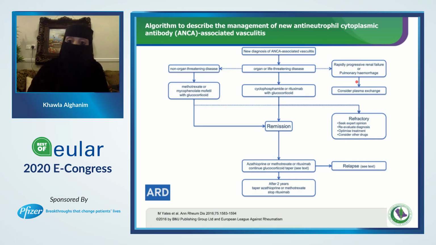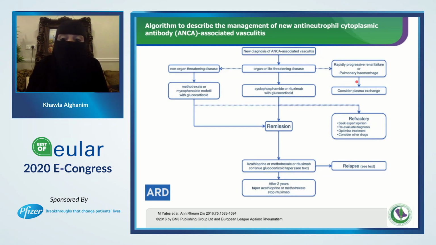And another beautiful finding from this study: a reduced dose regimen of glucocorticoid was non-inferior to a standard dose regimen with respect to death or end-stage kidney disease.